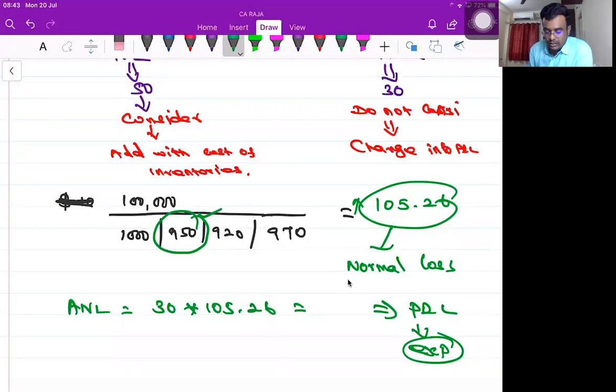The same thing which I discussed with respect to storage cost: sometimes we will add the storage cost, sometimes we will not. Is it clear? Will you add selling expenses as a part of raw material cost? At the time of sales, it will be added to selling expenses, marketing expenses.